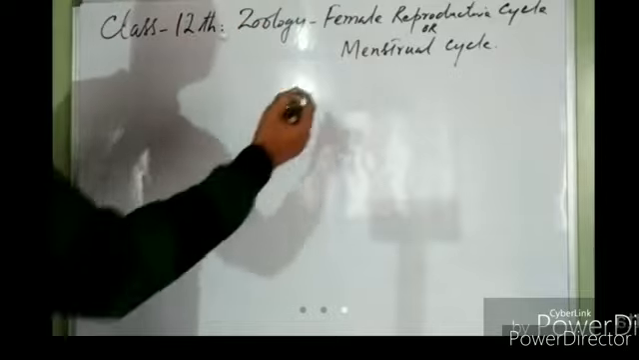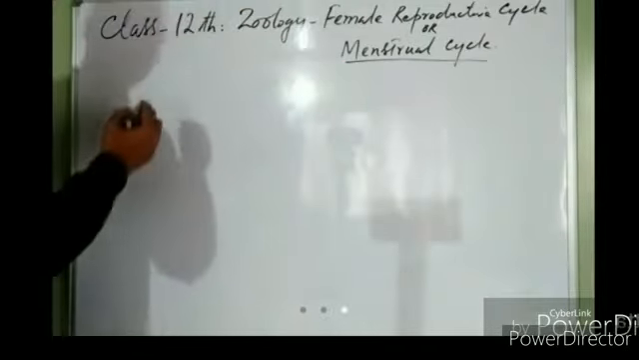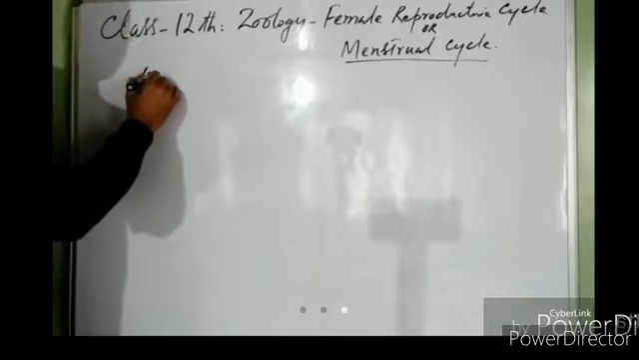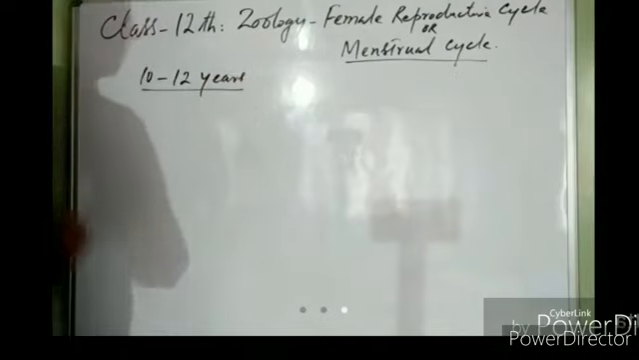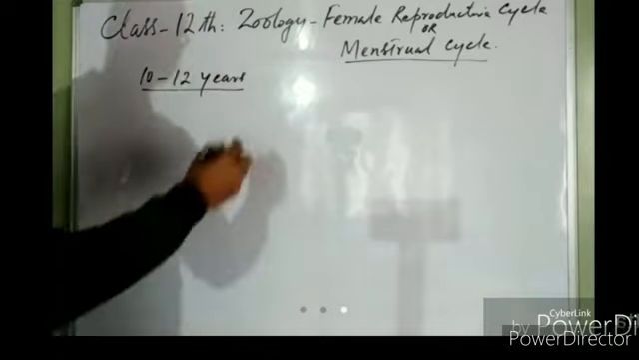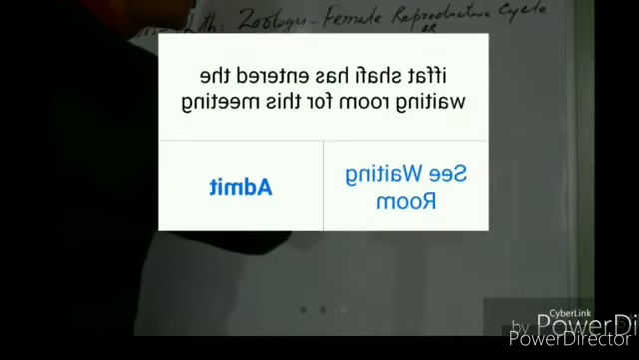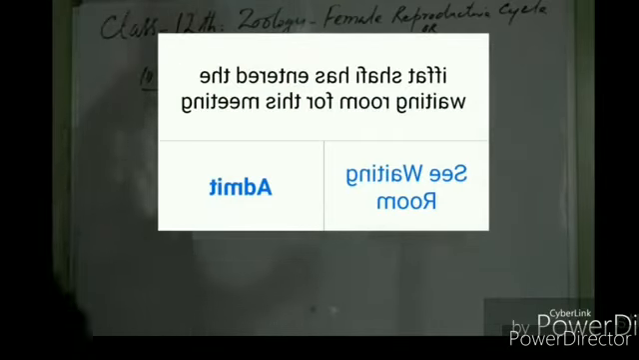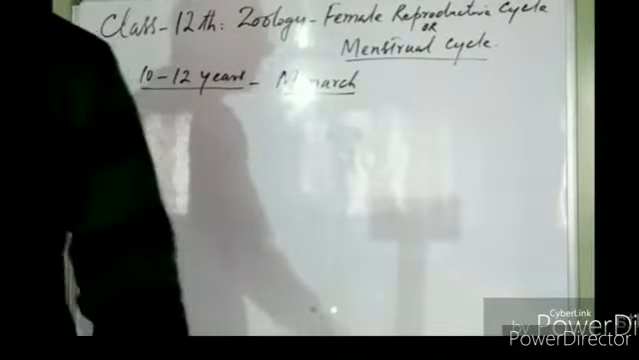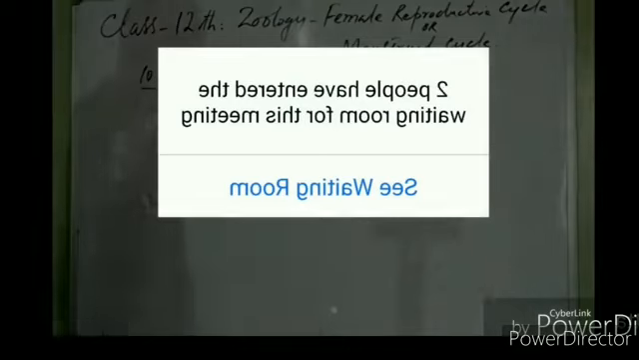So this menstrual cycle, or female reproductive cycle, starts in human females at the age of 10 to 12 years. The start of the menstrual cycle in a human female is known as menarche. At this time, the female becomes reproductively active and fertile, right?